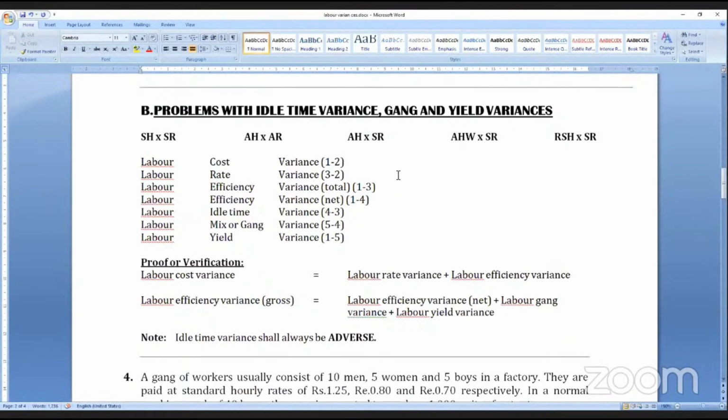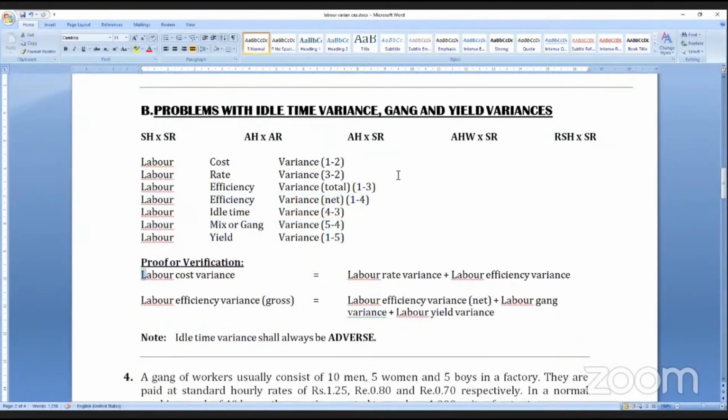Sir, what is the difference between this? The gross efficiency variance includes both idle time and workers, so I'll split it into the workers and idle time. Then the efficiency variance, the net efficiency variance, is the total of mix and yield. If you add mix and yield, you will get the net efficiency variance.